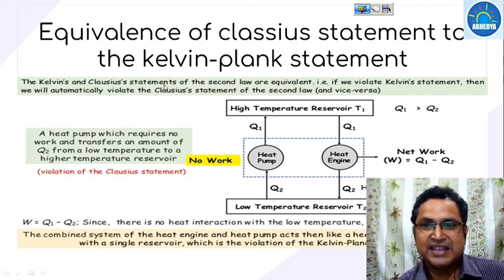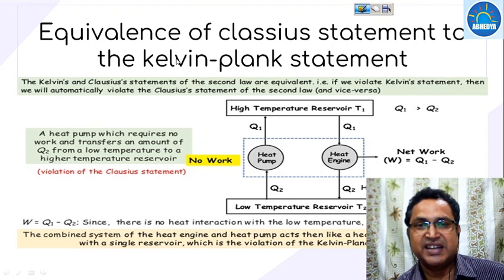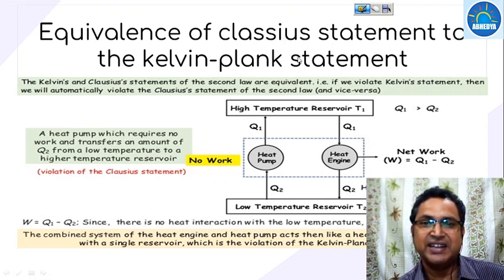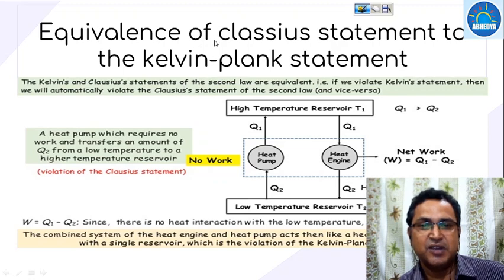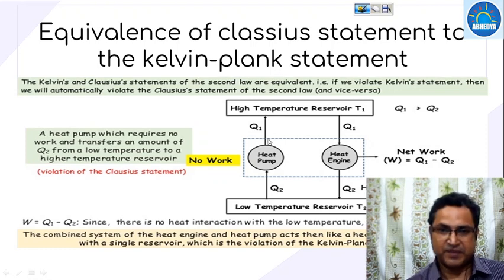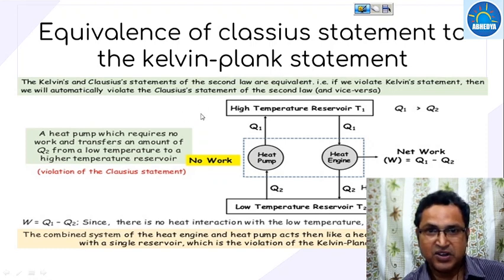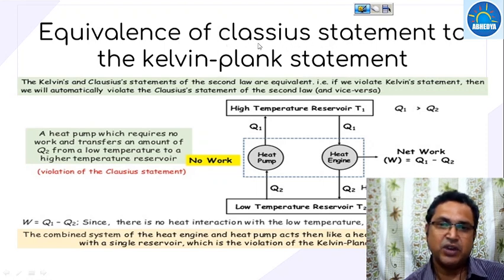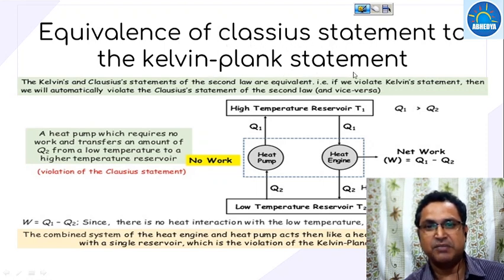Now, the equivalence of the Clausius statement to the Kelvin-Planck statement, what does it say? It says that if we violate the Kelvin-Planck statement, then the Clausius statement will automatically be violated, or if the Clausius statement is violated, then the Kelvin-Planck statement is violated. Both statements are complementary to each other. For the second law of thermodynamics, both have to be fulfilled. Now see how, if we violate the Kelvin-Planck statement, the Clausius statement is violated, and vice versa.